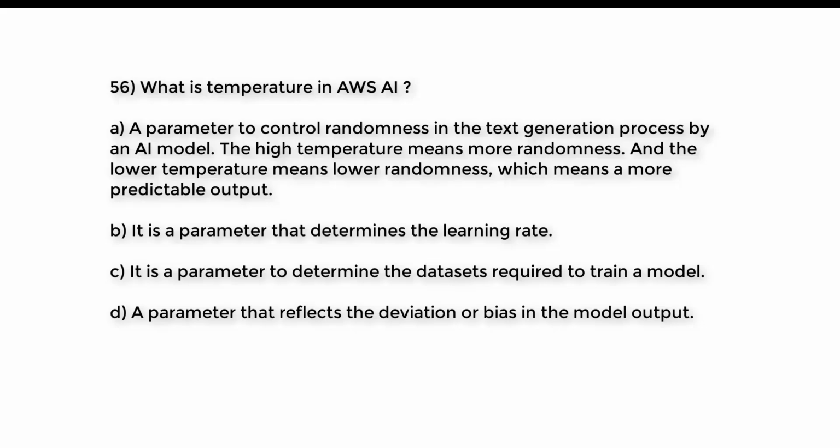Try to guess the right answer. And the right answer is option A, a parameter to control randomness in the text generation process by an AI model. The high temperature means more randomness, and lower temperature means lower randomness, which means a more predictable output.